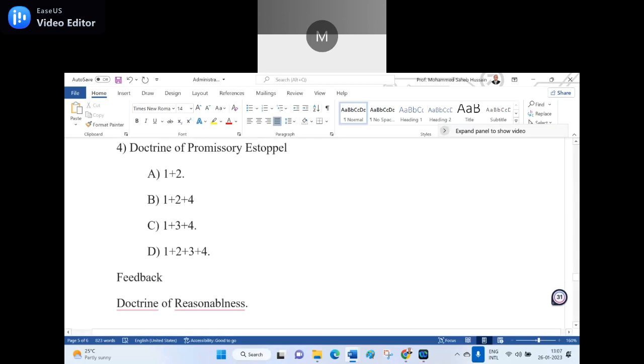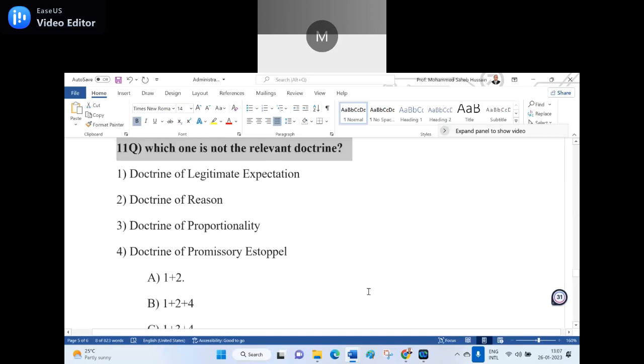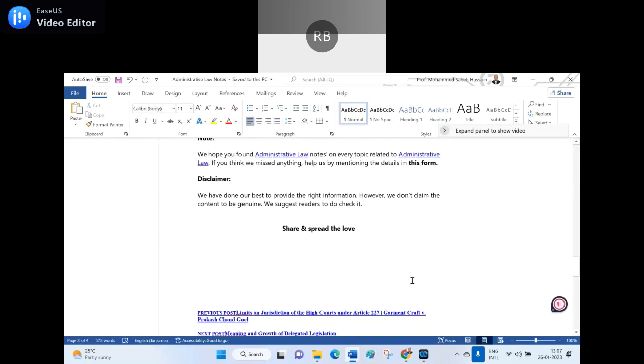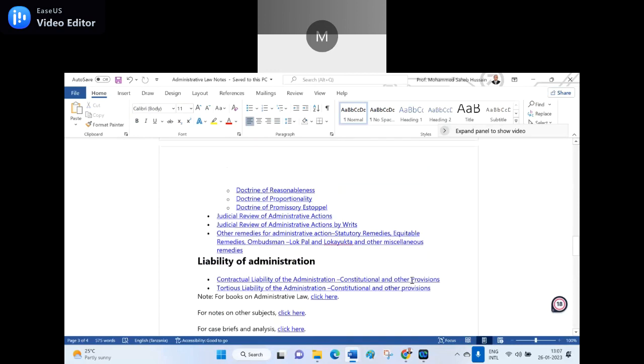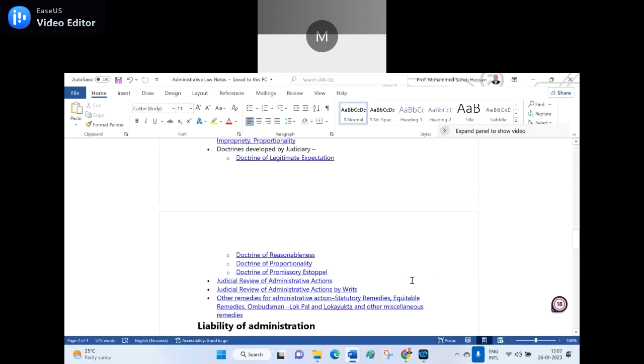It takes a lot of time to frame a question because we have to see the reasonability also. Are you following me? Yes, sir. So from here I made the doctrine of reasonableness, doctrine of proportionality, doctrine of promissory estoppel, and doctrine of legitimate expectation. I framed the question in that manner.